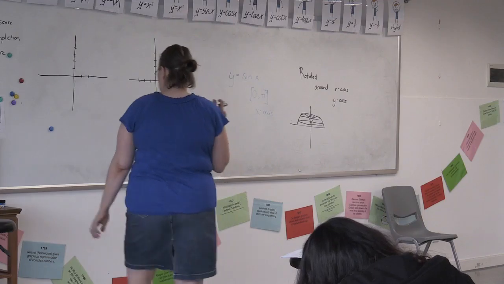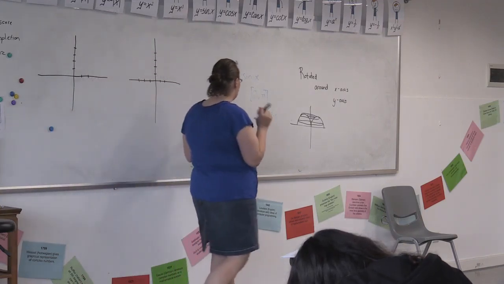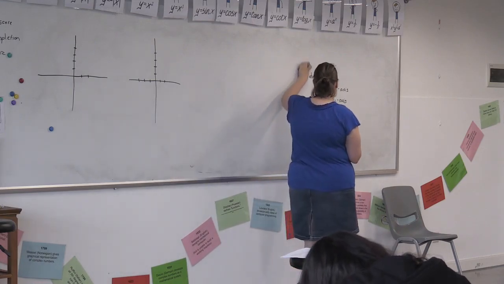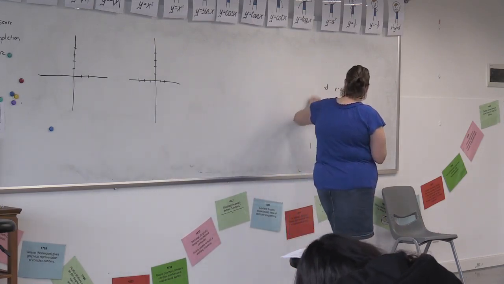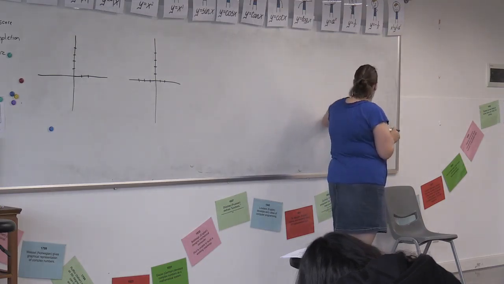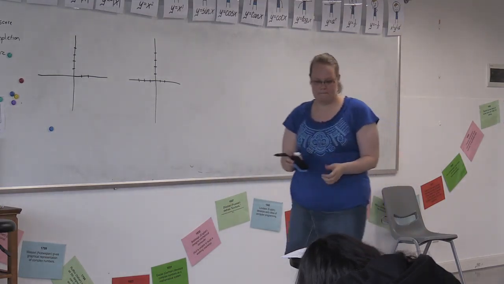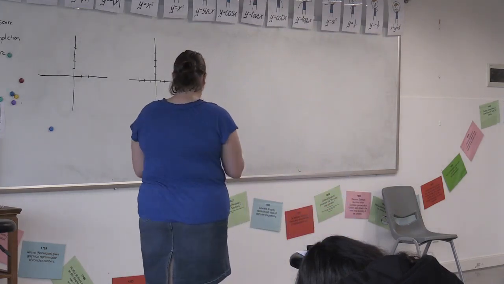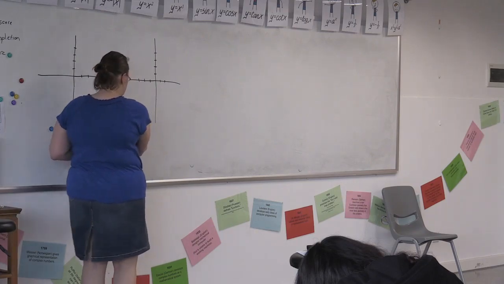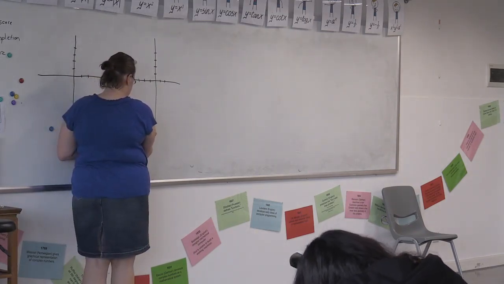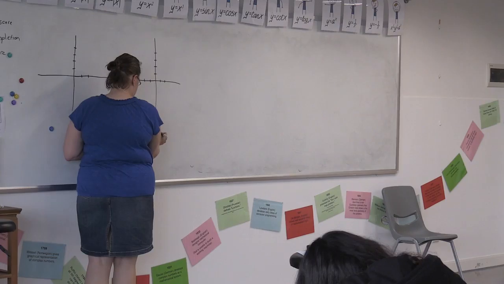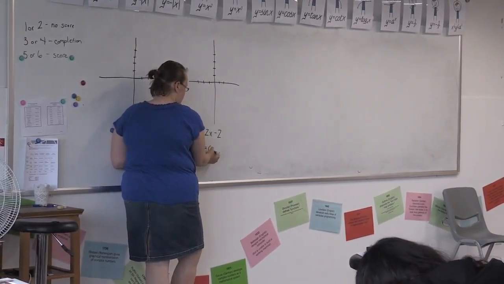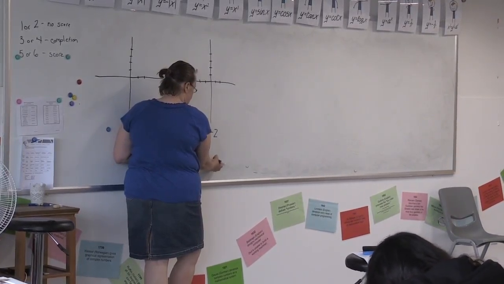I want us to look at these problems from the worksheet that you started to look at, but there were still some struggles with it. We're going to look at those together. Okay, so our first problem that we're going to look at is if we have the equations y equals negative 2x minus 2, y equals 0, and x equals negative 3.